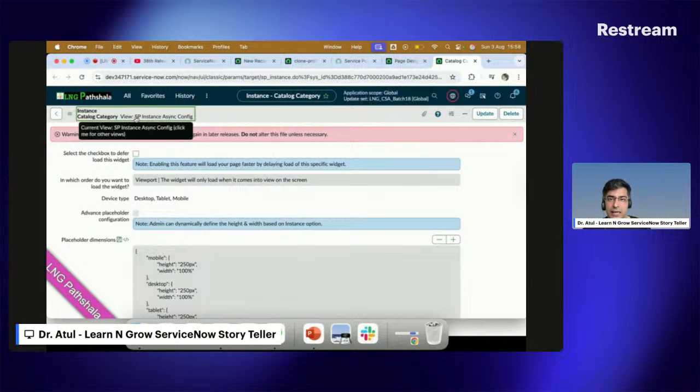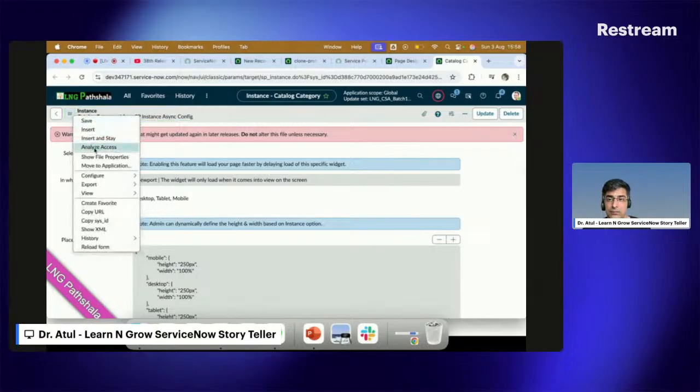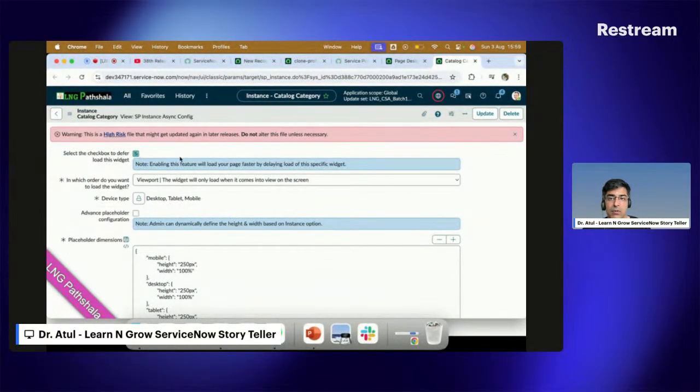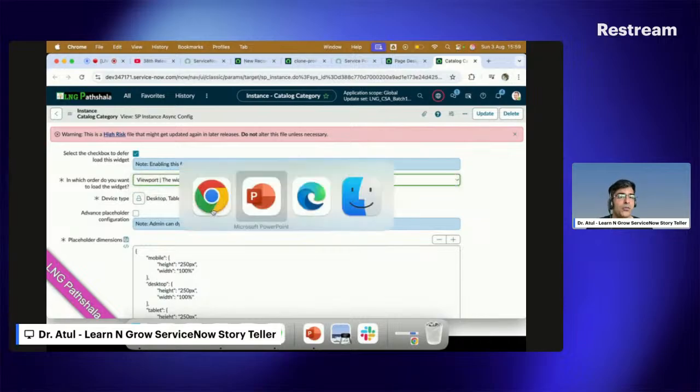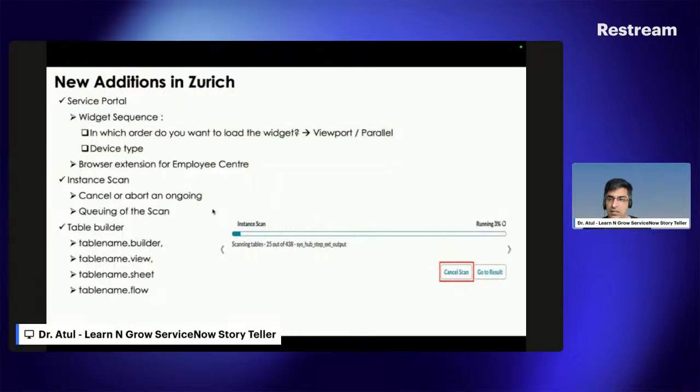It is in the SP instance async config view. It is not in the default view. So if I change it, it will not be available here. You need to go to the async config, and then you can take this box and make changes accordingly. A beautiful feature has been introduced by ServiceNow, which I really love.